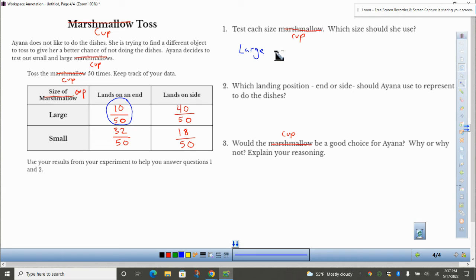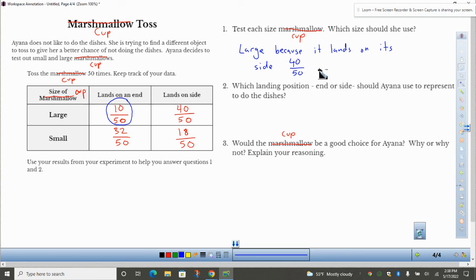So which cup should she use? Large, because it lands on its side 40 out of 50 times. If she picked the side, like, I don't have to do the dishes if it lands on its side, that would be a good decision.